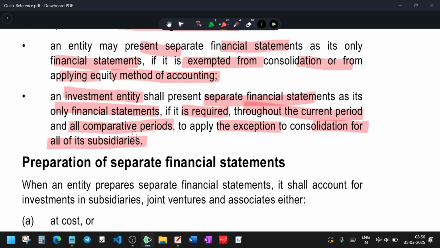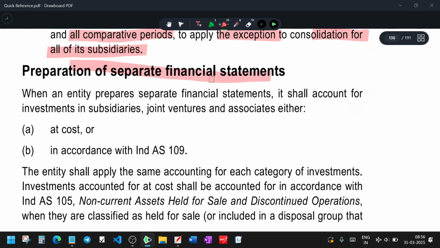If it's so, you are not required to prepare additional financial statements, because the business's only purpose is to do business to represent this joint venture, represent this associate. There's nothing else. Their business is only to come together and do the business. That business itself is enough to show all the statements. If it is enough, you don't need to do consolidated financial statements. That is the intent of this accounting standard.